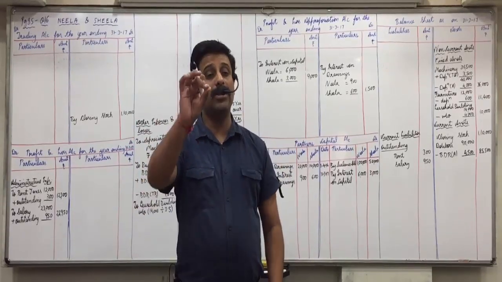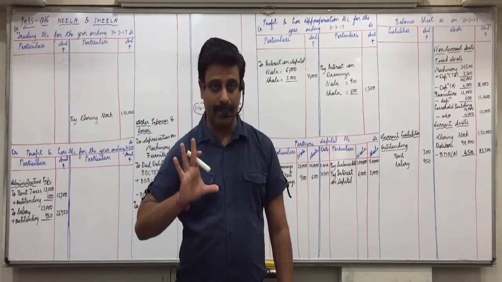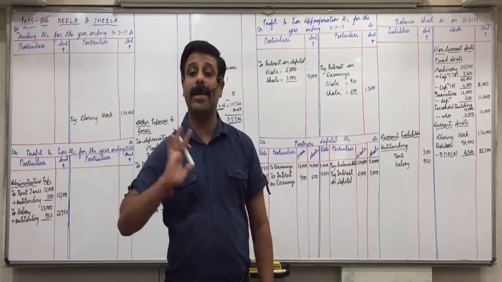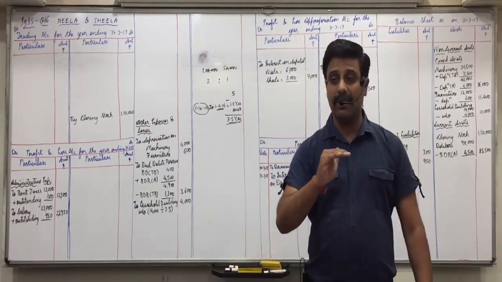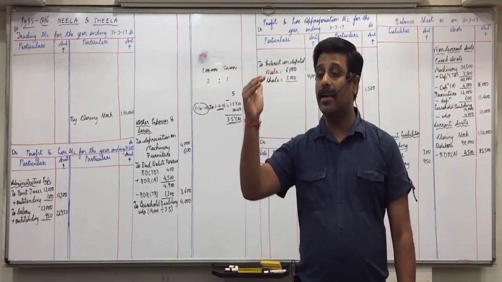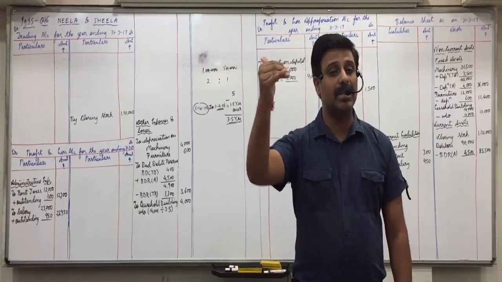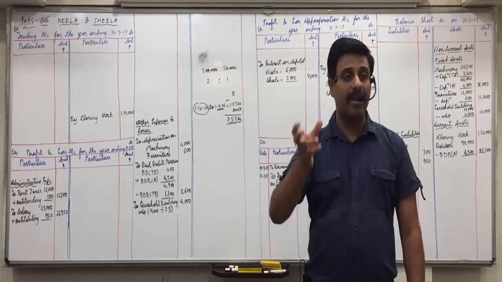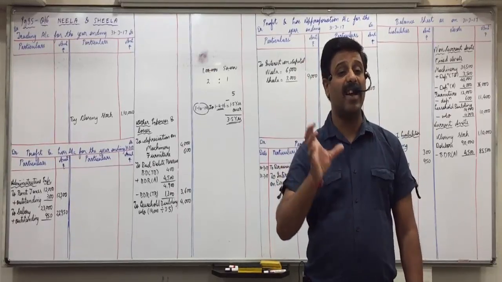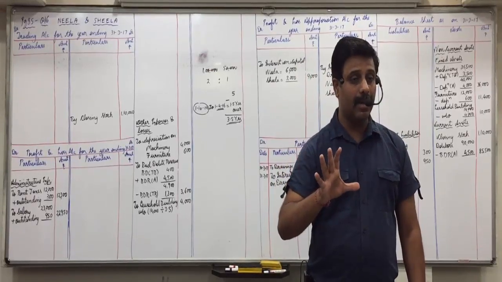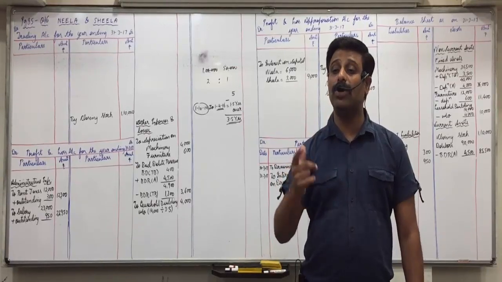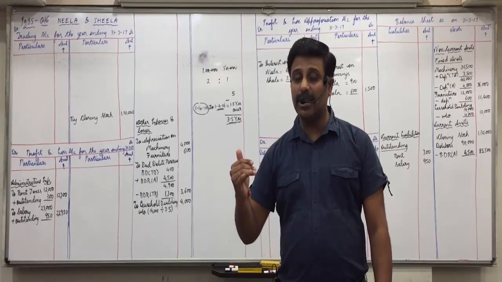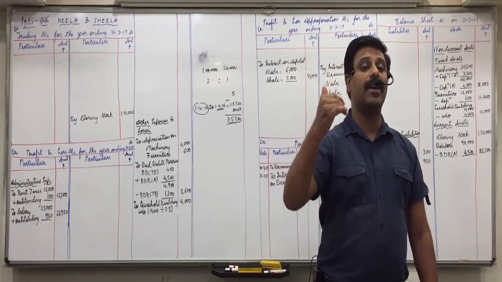Here you would have done 14,000 divided by 5, 2,800 only. But then in the current year, are we using it for the full year? When did we take it on lease? 1/10/16 means we are using it from October to March, only 6 months. So you would have done into 6 by 12, which the majority of you answer this way. You would have done 14,000 divided by 5 because all the 5 years are remaining. But by doing 14,000 divided by 5, you get the yearly amount, and in the current year we are using it for only 6 months. So further we would have done into 6 divided by 12.